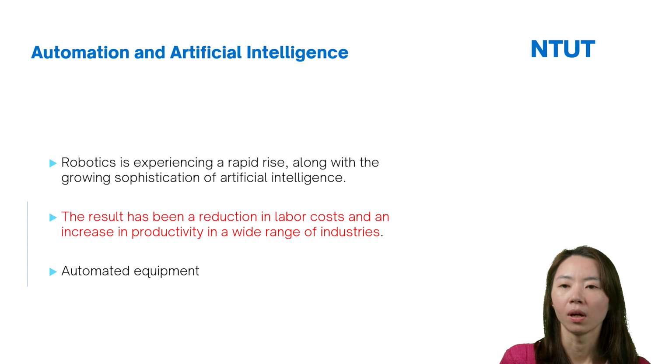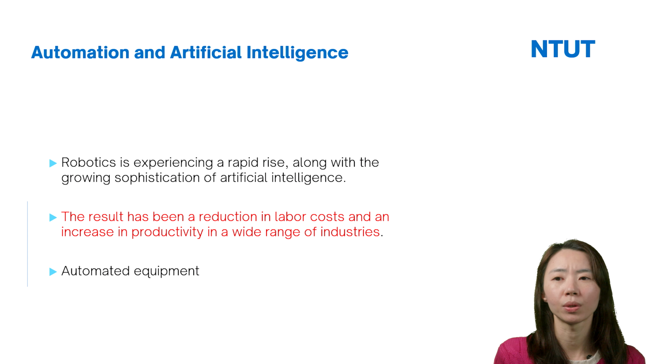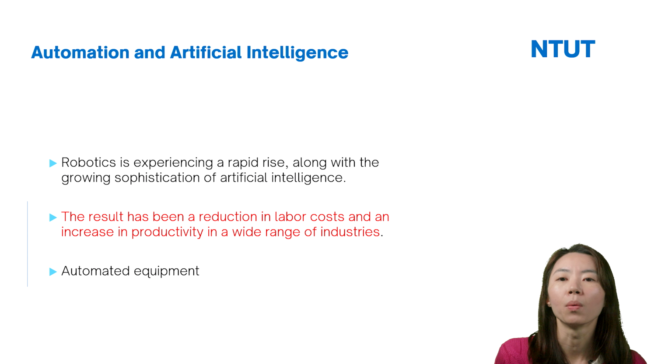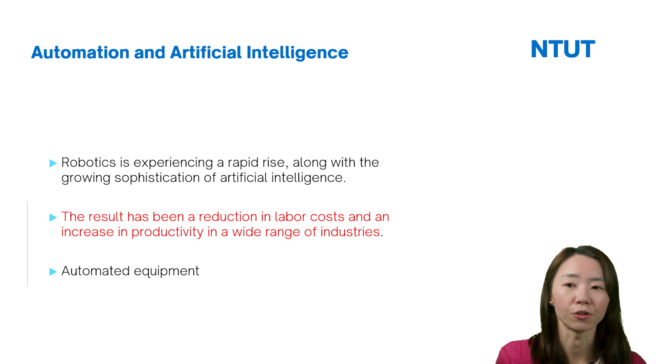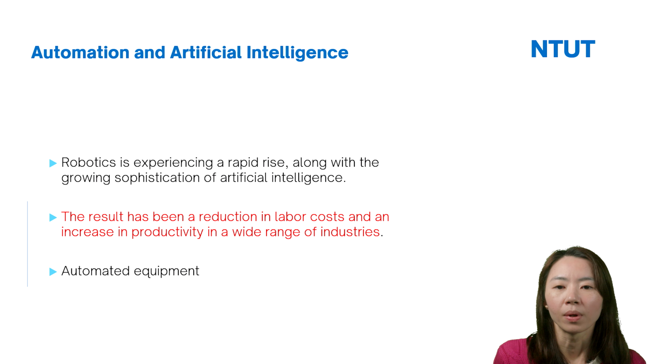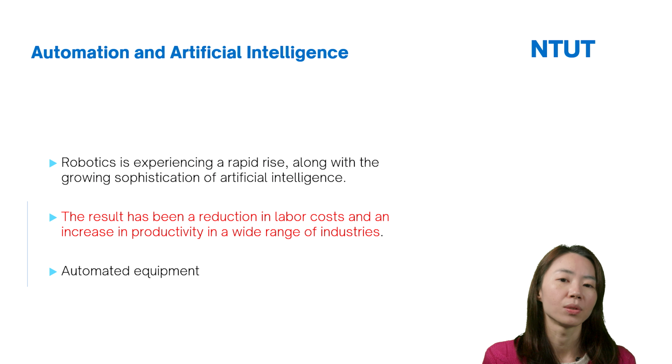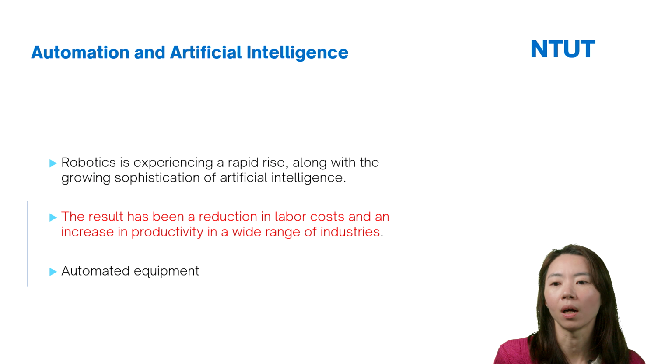And next, of course, firms can also use automation and AI technologies to help reduce cost and increase efficiency. Here we can see that if firms use AI technologies and automated equipment, this can help firms reduce labor cost and increase productivity.